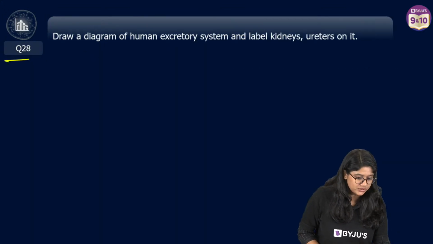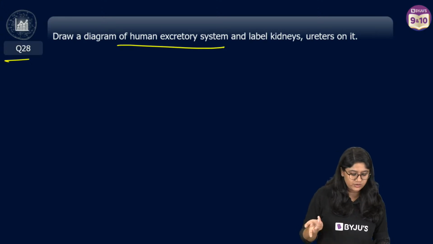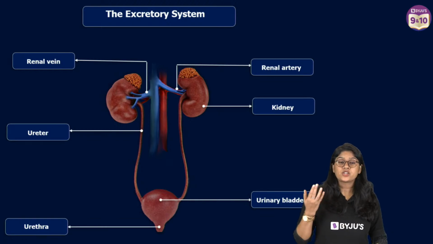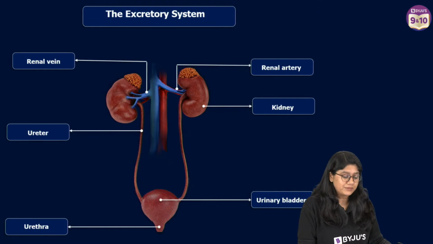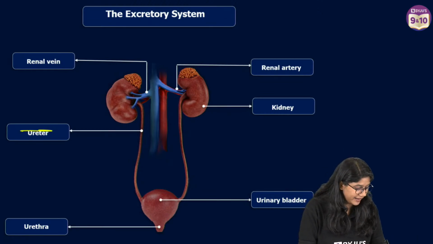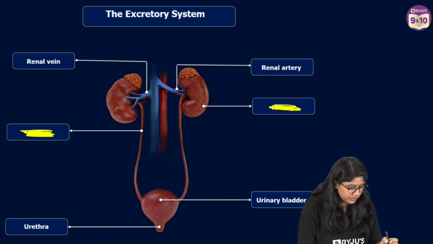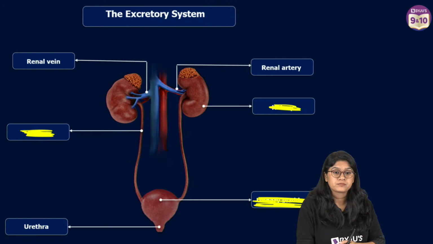Question 28, draw the human excretory system and label the kidney and ureter on it. Easy peasy. Human excretory system, everyone. So the question in your examination this year can come in a form where they will hide some labels. They'll give you a blank space over there, a blank space over here, or a blank space over here, and they will write the function.